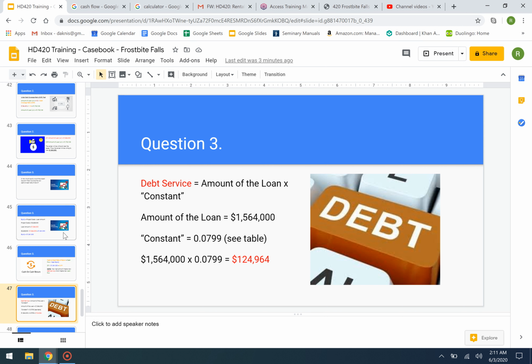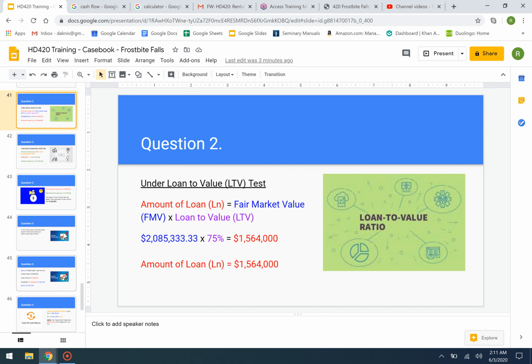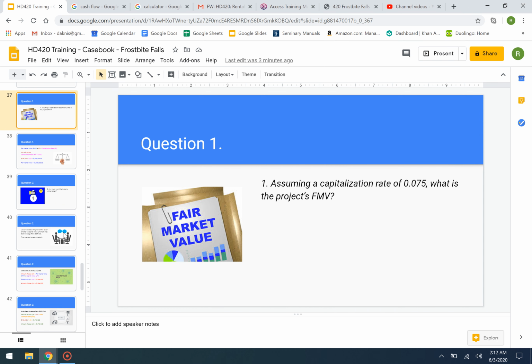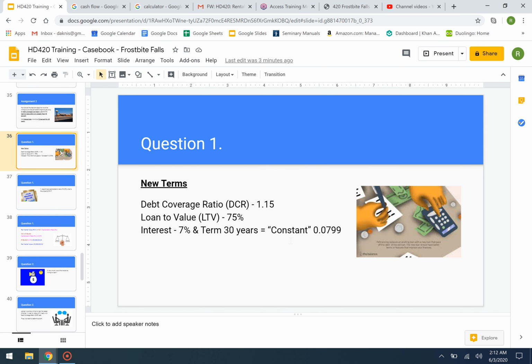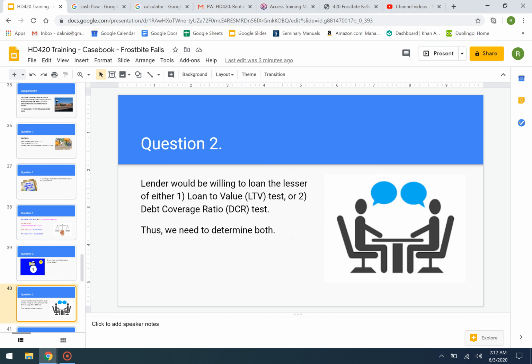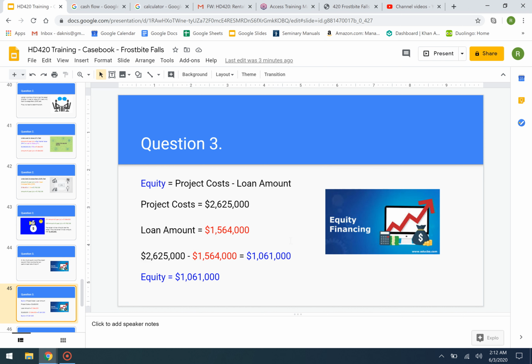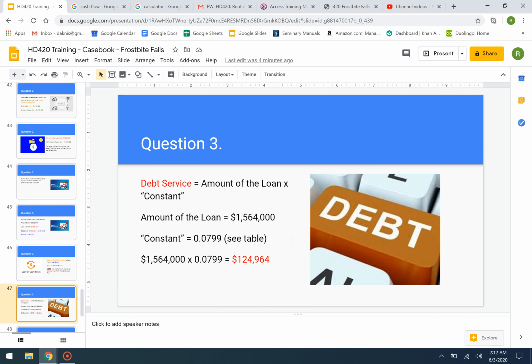We have our new constant. Again, see the table before, we got this from our new rates in the question. It's interest rates right here, and that's where we're getting a new constant of 0.0799. Once we do that, we take our 1.564 times our new constant, and we come up with a new debt service of 124,964.